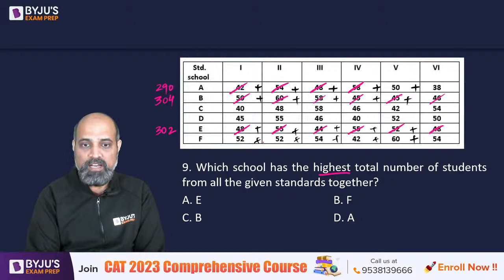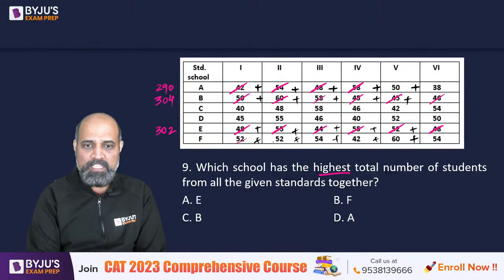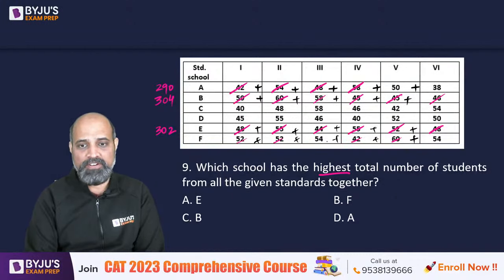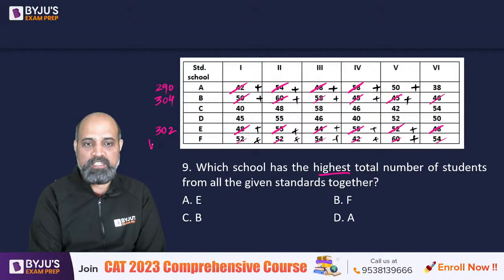Next, let's add only tens. 50 plus 50, 100. Plus 40 plus 60, another 100. Plus 50 plus 50, another 100. 300 is already here. Plus 4 plus 2 plus 4 plus 2 plus 2. So can we say this is the highest for sure?